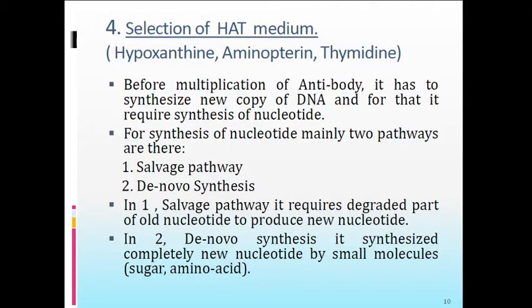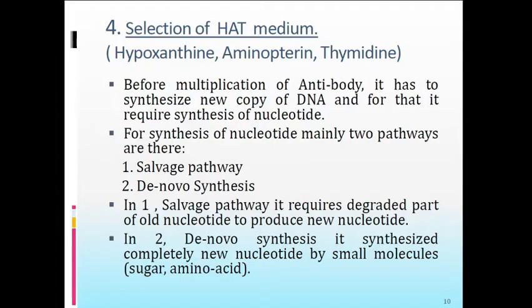We know that when any cell undergoes the new DNA copying process, at that time it generally prefers two pathways for nucleotide synthesis. First one is the salvage pathway, and second one is the de novo synthesis.